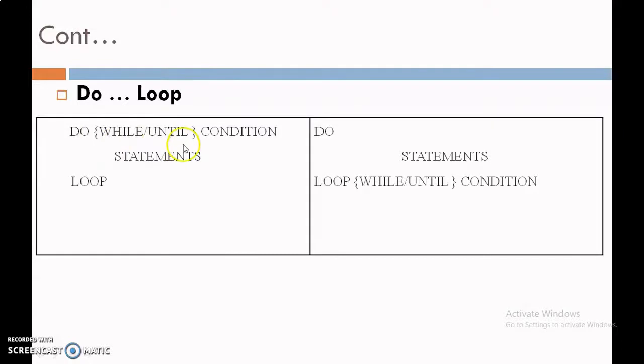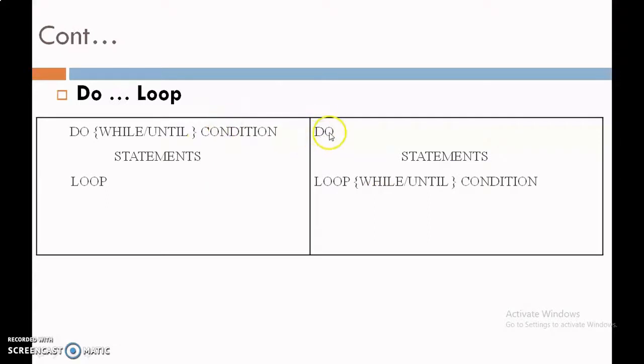And when we use Until, we have to write the condition so that whenever the condition becomes false, then it enters into the loop. So Until works with a false condition, and the While keyword is used with a true condition.